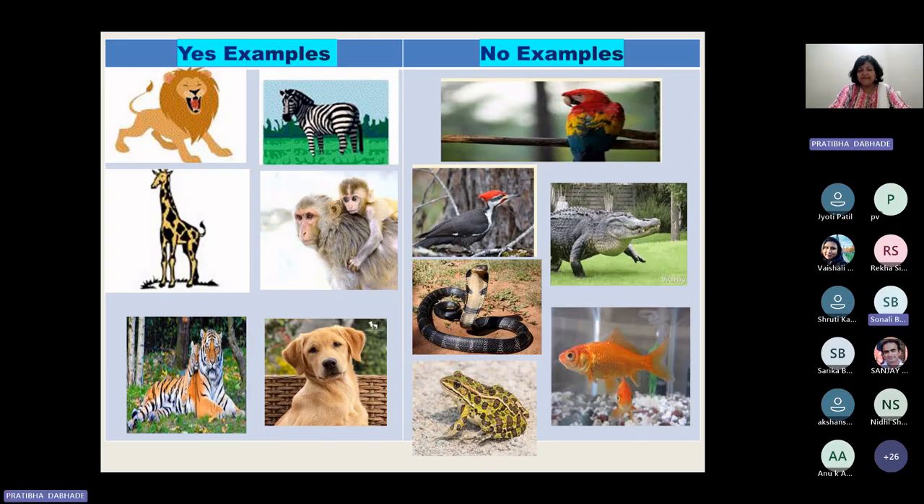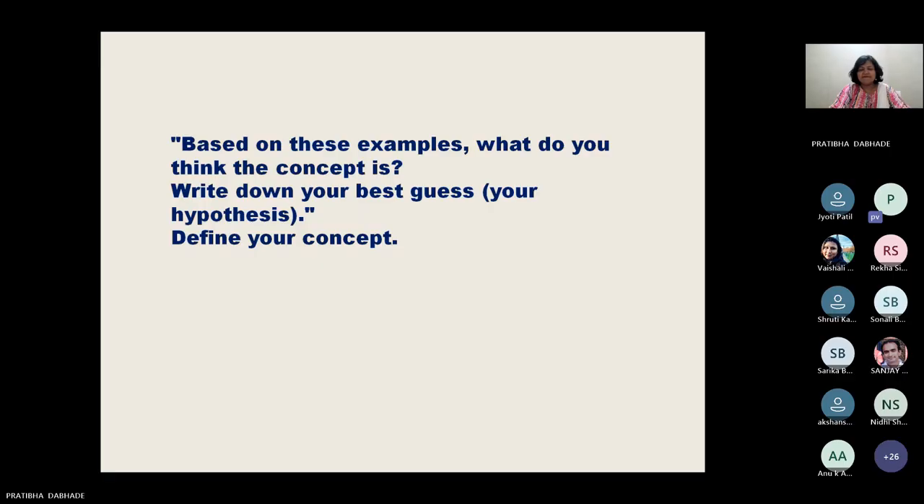Okay. Any other? Mammals can reproduce young ones, and no examples, animals reproduce eggs. Okay, now see, that is your first idea that you have come up with, the concept that is nothing but the mammals. Can you define it? Can you make a hypothesis about the concept?